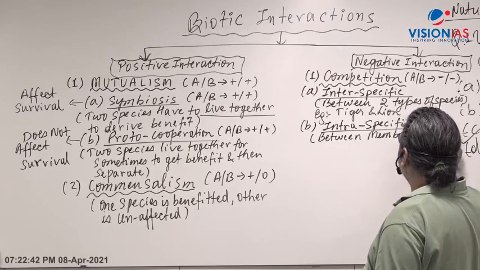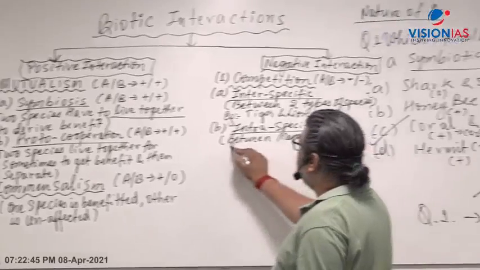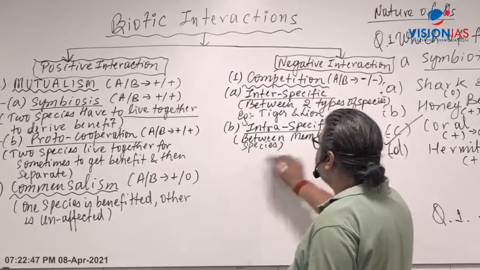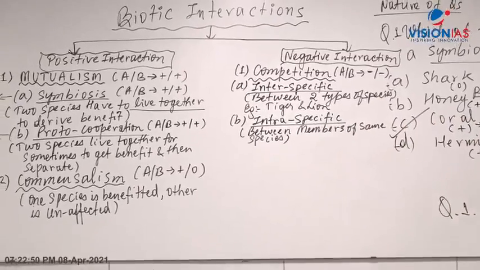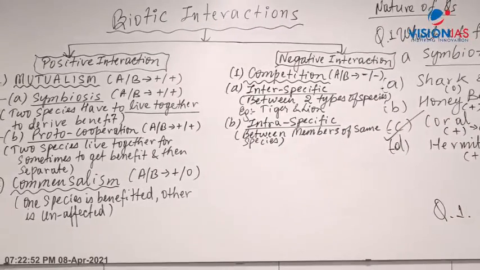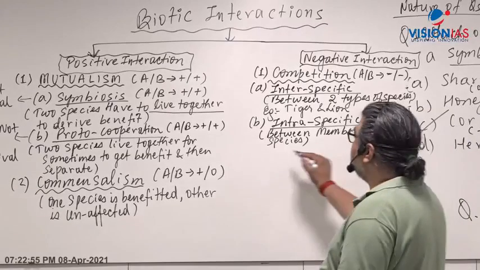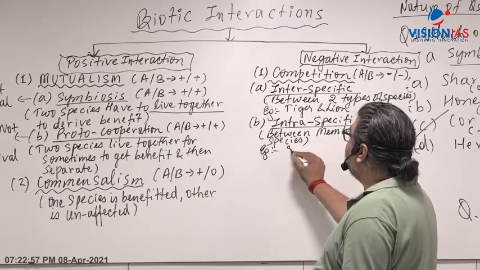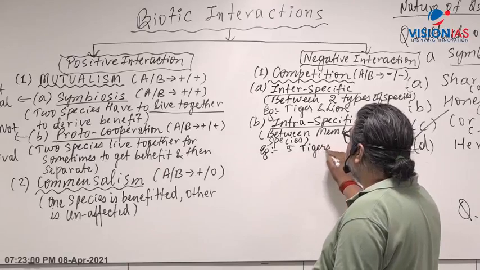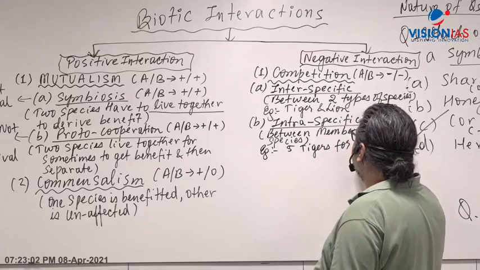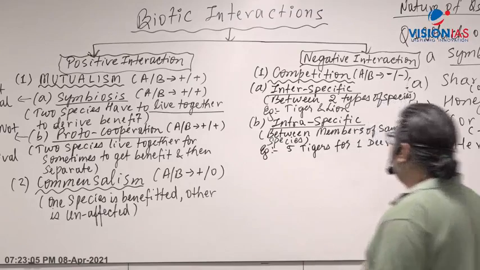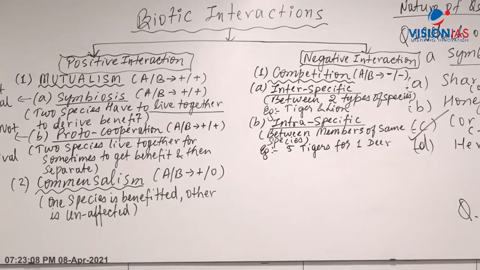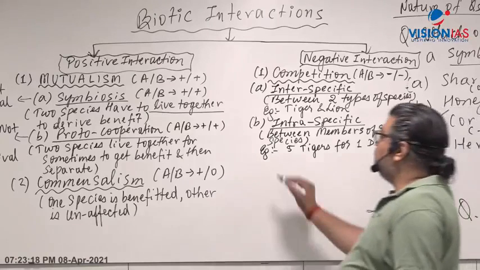Individuals of the same species compete for food, for light, for getting all the resources. For example, let's say 5 tigers in a given area for a single deer. The prey is only one deer, and 5 tigers of the same species compete for that one deer.